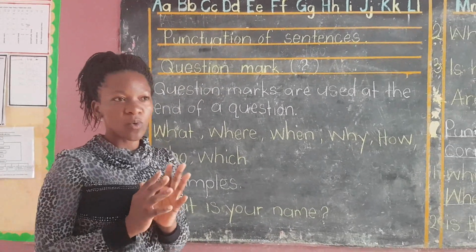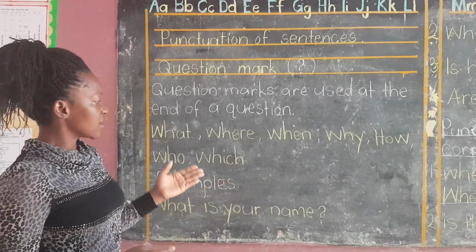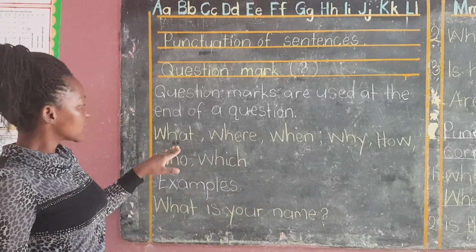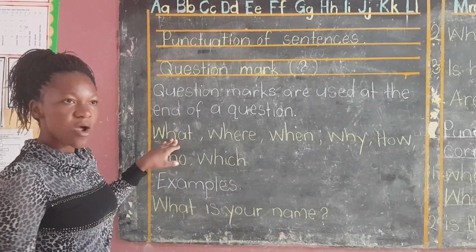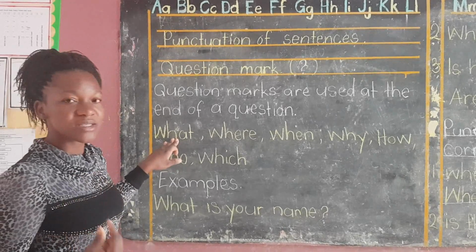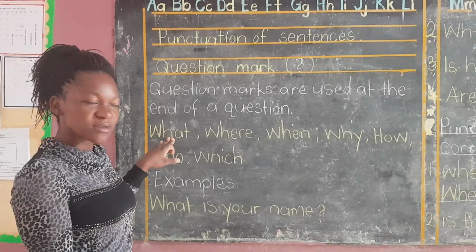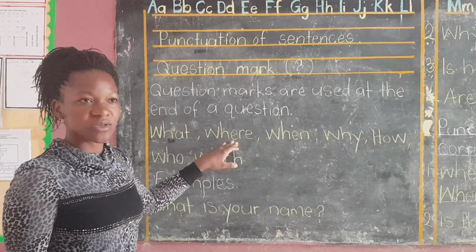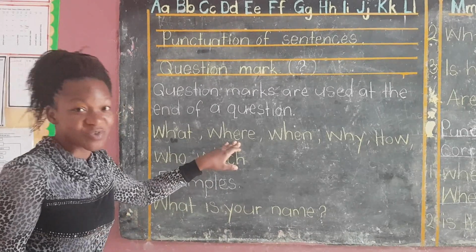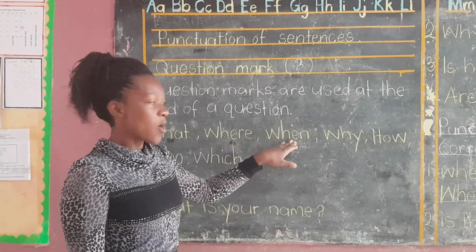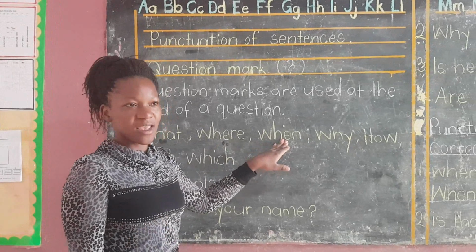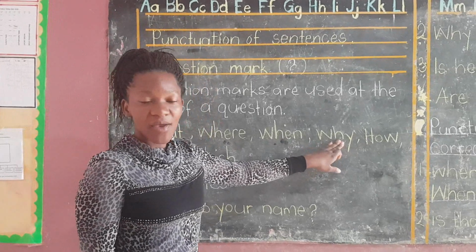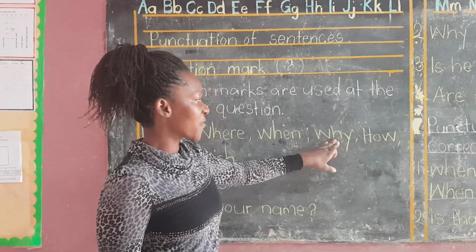There are some words that show us when it's a question. Such words like: What is your name? You know that is a question, it demands an answer. Where are you coming from? It is a question. A friend will answer you. You can even try that. When is your birthday? You expect an answer from the friend. Why are you crying? The friend will answer.